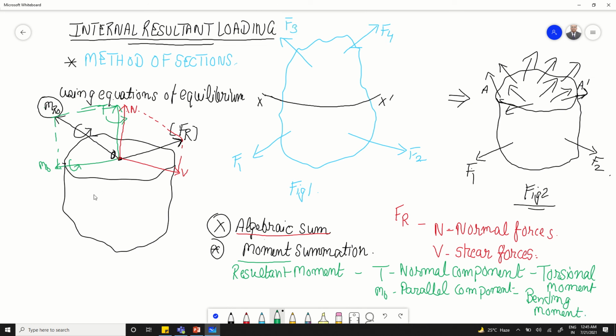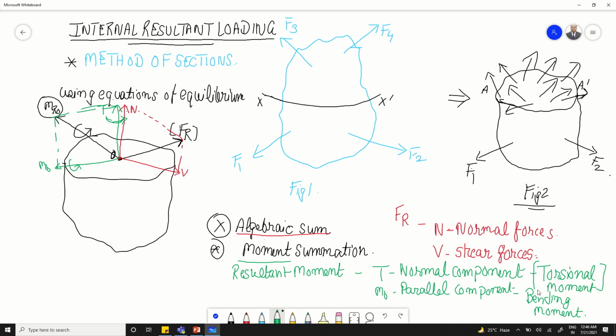If you just try to see this force, it will actually try to twist one part of a body. It will try to twist the upper part of a body with respect to the lower part of a body. So due to this twisting of the upper part, there will be shear stresses.